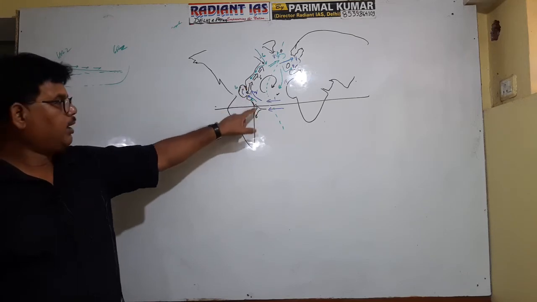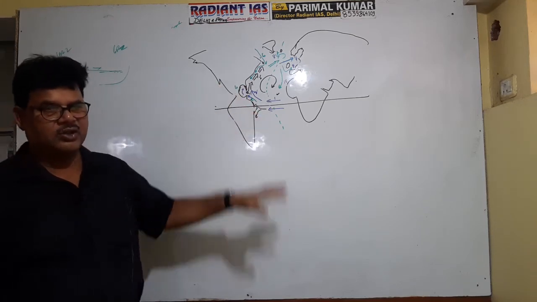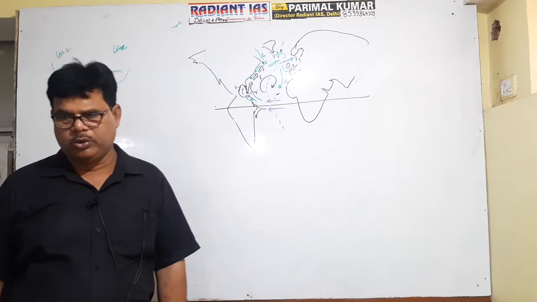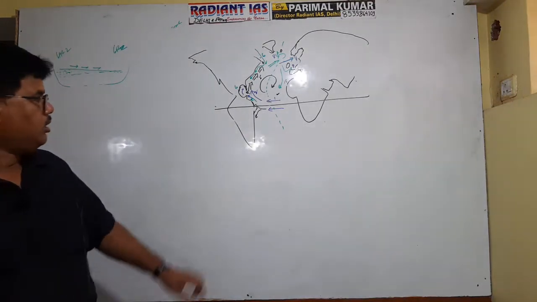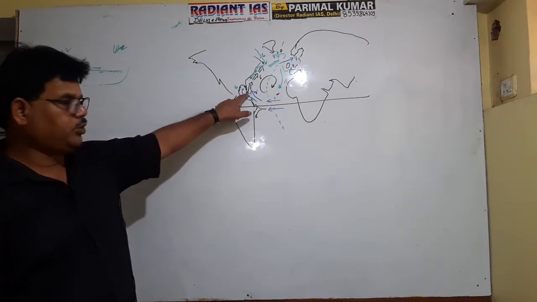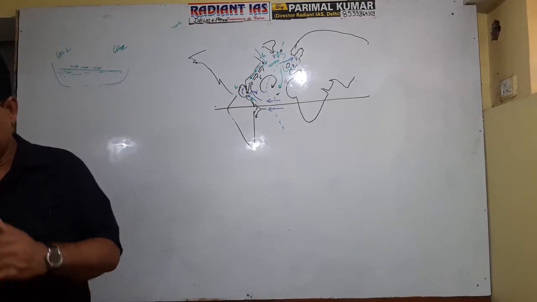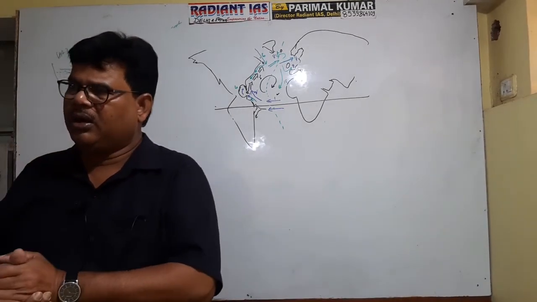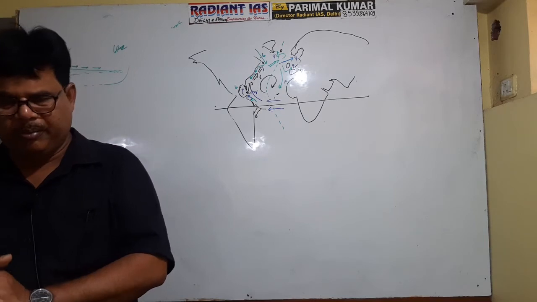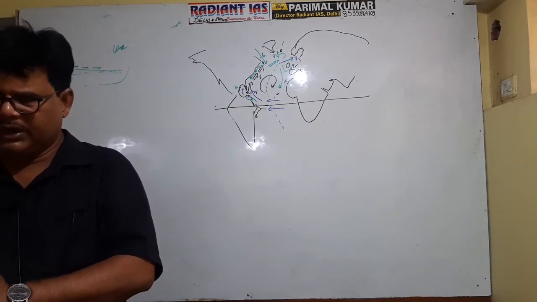The Caribbean current enters the Gulf of Mexico through the Yucatan Strait. This is the Yucatan Peninsula and this is the Yucatan Strait. When it enters the Gulf of Mexico, it is referred to as the Florida current.